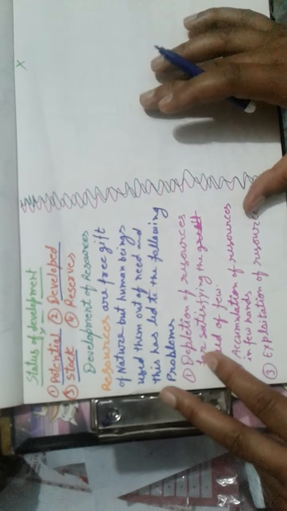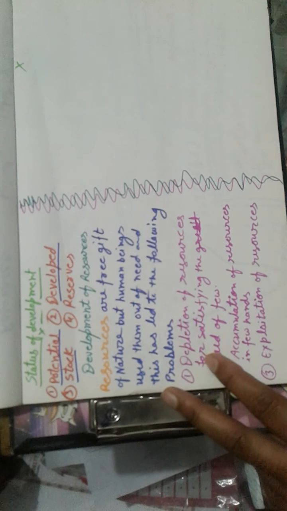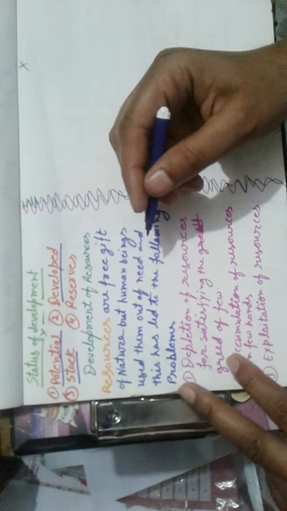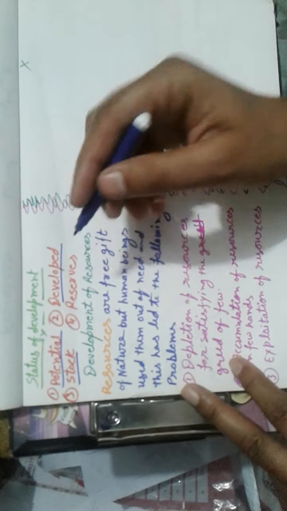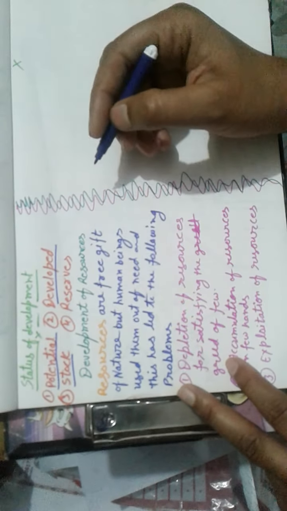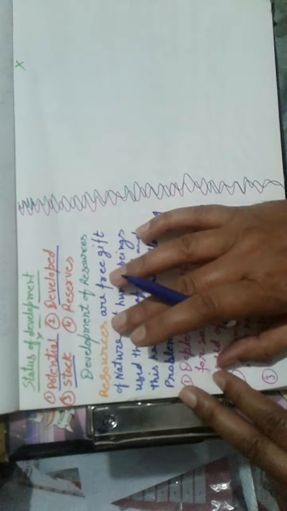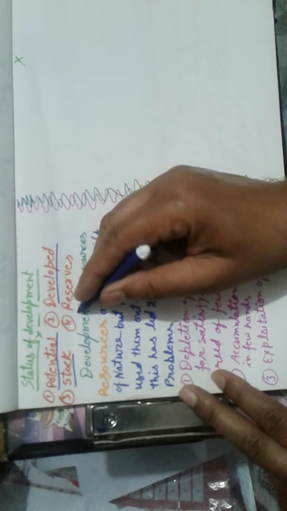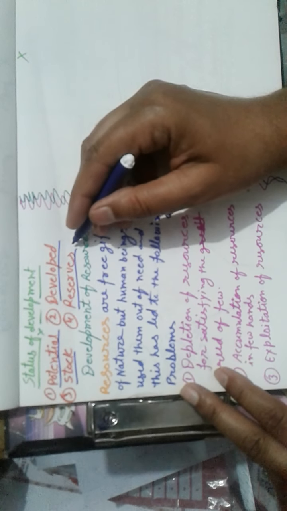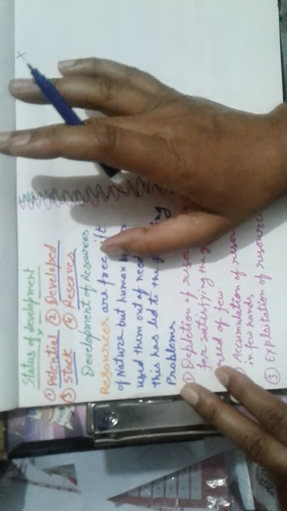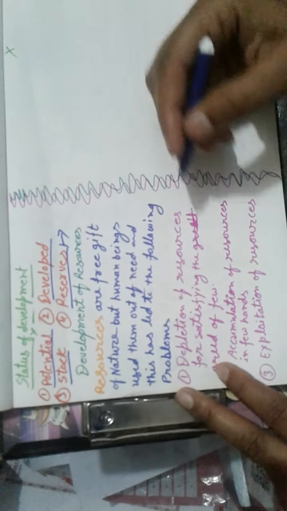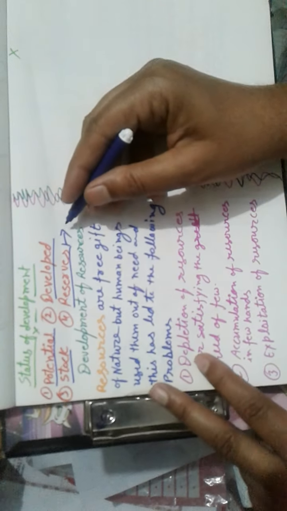Next is the stock. Stock are those resources which we have but we don't have the technology by which we can use them. Just like we know that in water there are hydrogen and oxygen, but we can't use them because we don't have sufficient technology. Reserves are those for which we have technology, but currently we don't have the need, just like the water stored in the dams.